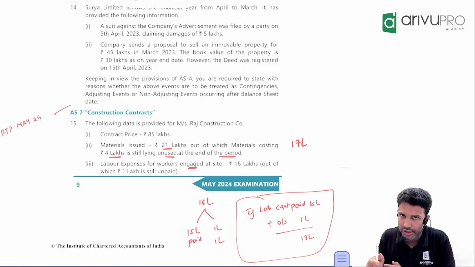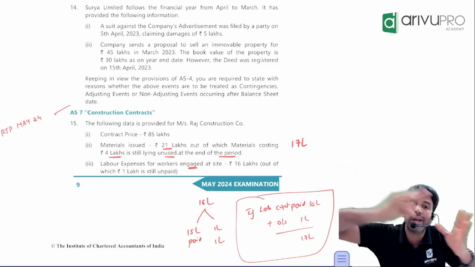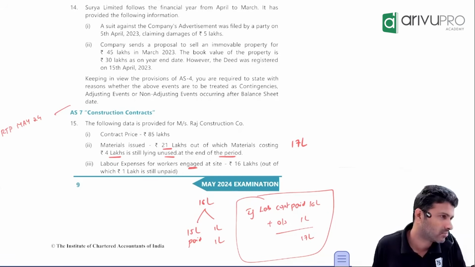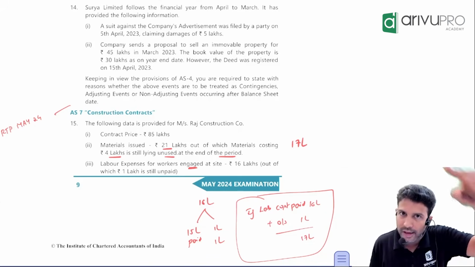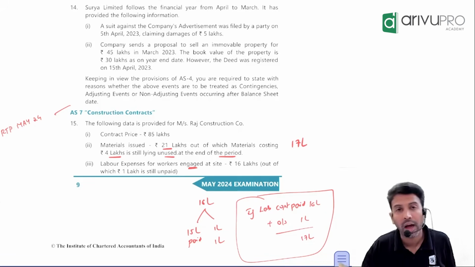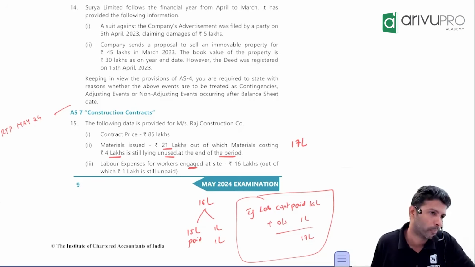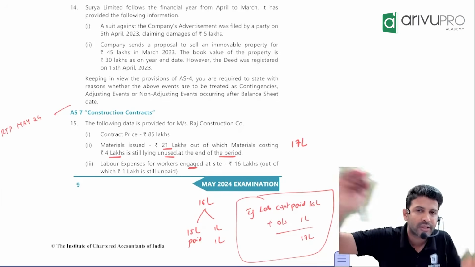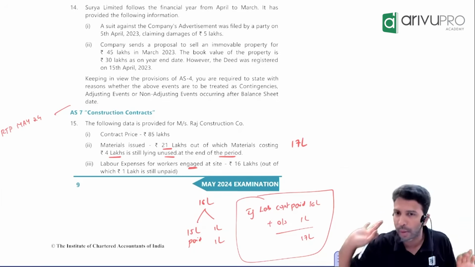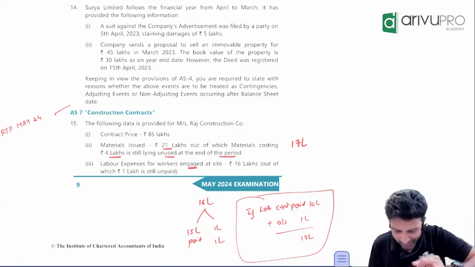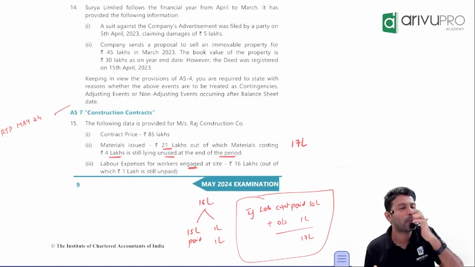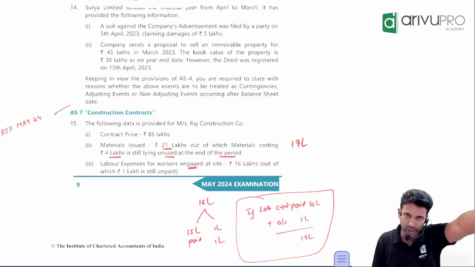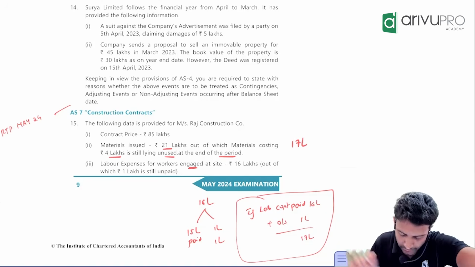In these sort of questions, they will give you a breakup of cost, various costs. We have to find out the total cost incurred till date. Unless you know total cost incurred till date, can you find out the percentage of completion? No. Unless you know the percentage, can you recognize revenue? No. So this is that question. Sometimes they will give you total cost incurred till date directly, sometimes they will give you breakup. This is a breakup question, in exam context. So how much material has got utilized? 17 lakh. I told you the logic of why we take material utilized, but I'll not go too much into that now.